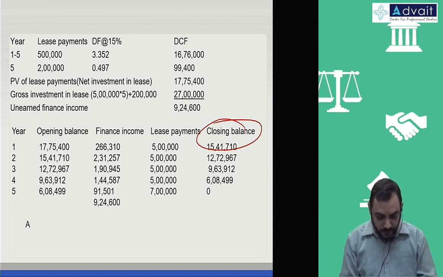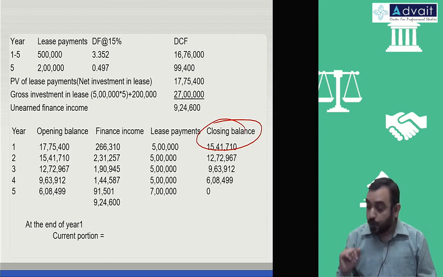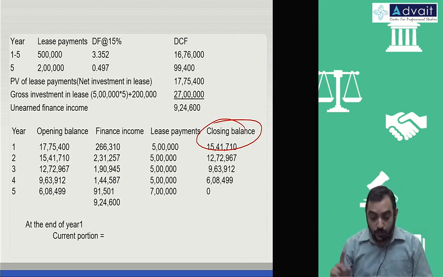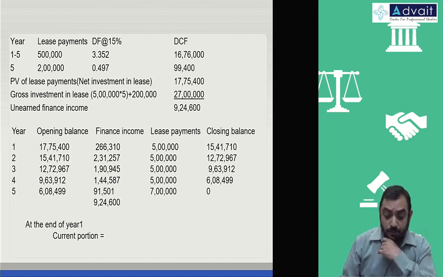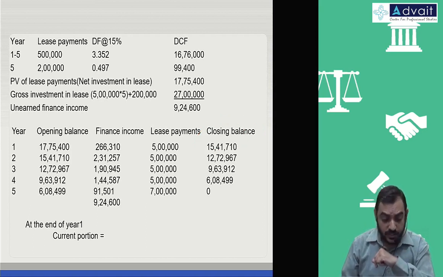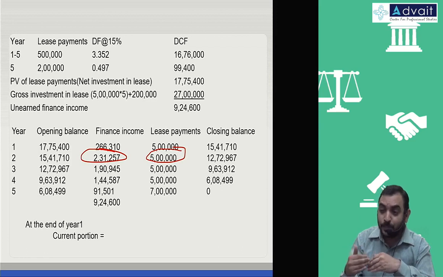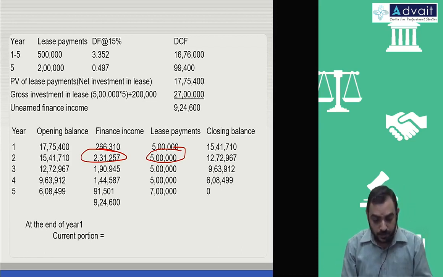So at the end of year 1, current portion, you can do it in 2 ways. One, in the second year, what is the amount of lease payment, and out of 5 lakh, what is the amount of interest? So from 5 lakh, subtract 2,31,257. That is the principal component paid in next 1 year.